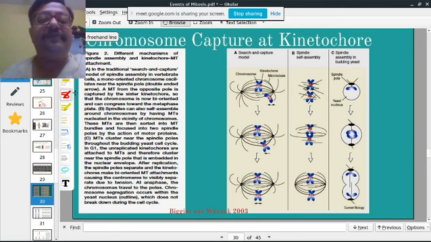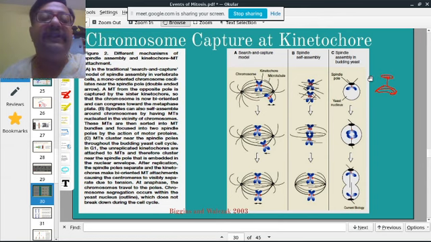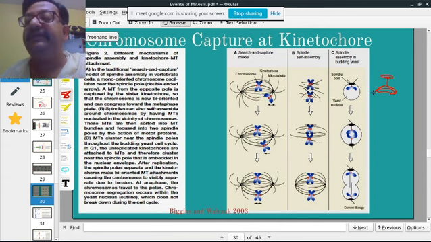So let's draw it. There are 2 chromosomes attached like this. They are attached to this spindle pole. Then replication starts to take place.